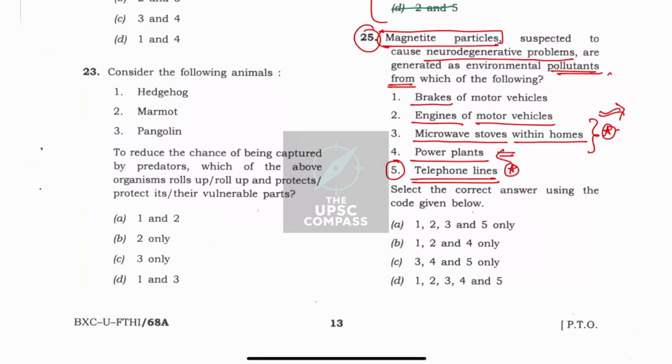They do not show any movement like brakes or engines, or they do not show any generation of any activity, like power plants or microwave stoves. So telephone lines, it was very uncommon that they may cause pollution. Okay, they may cause pollution, it was very unlikely. So that is why I eliminated this option, that is fifth, telephone lines, and that is how I arrived at the option 1, 2 and 4, right?